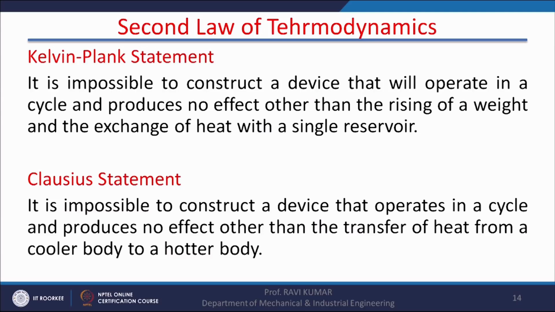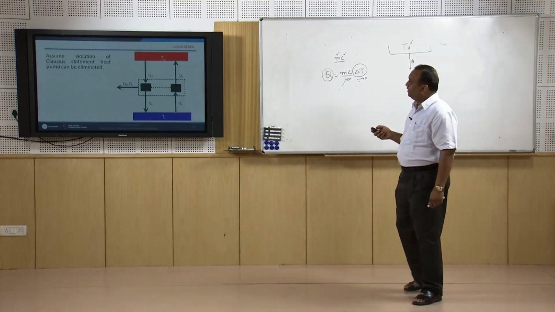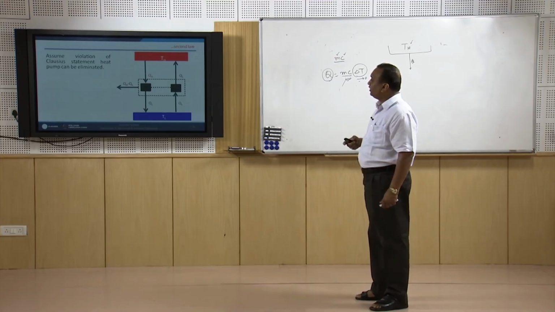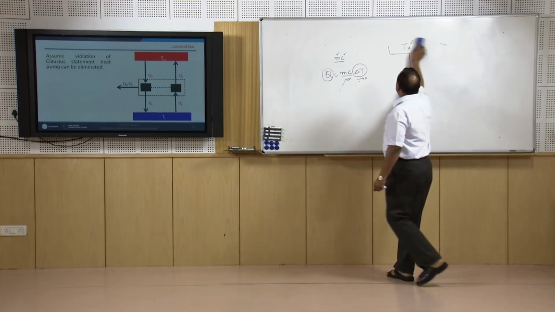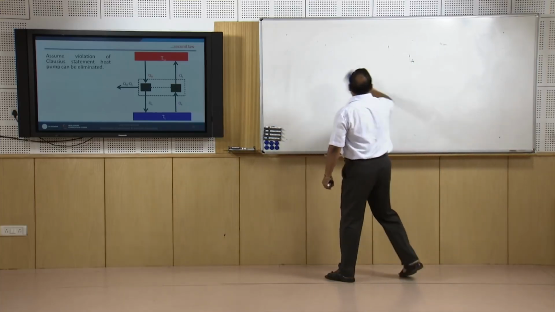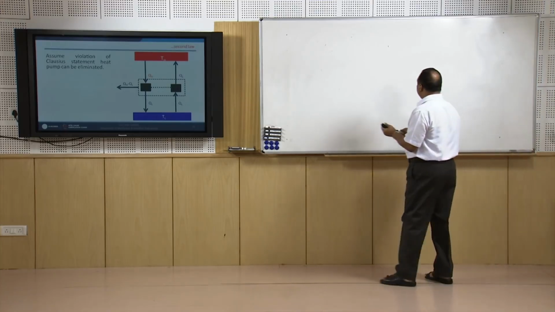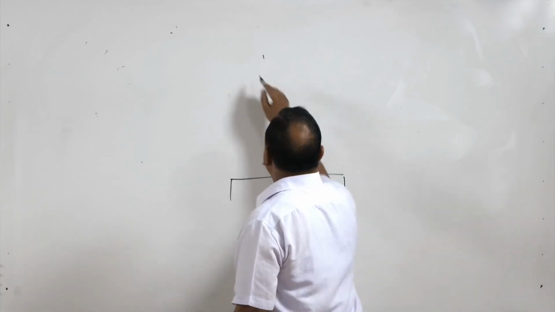Both statements are not different, they are the same, and violation of one statement will automatically lead to violation of the other. First of all, we can assume there is a violation of the Clausius statement. If there is a violation of the Clausius statement, then heat by its own can flow from a lower temperature body to a higher temperature body.